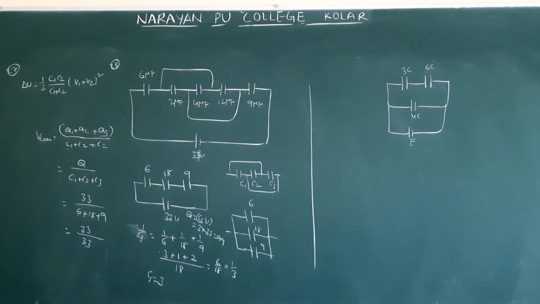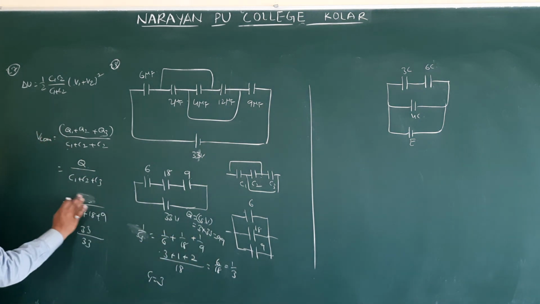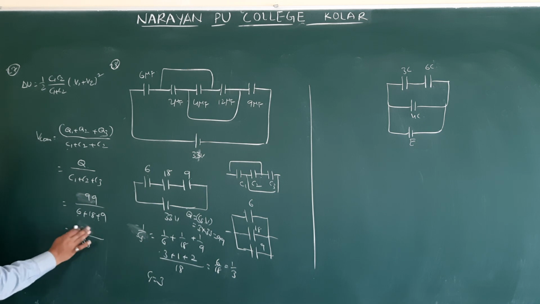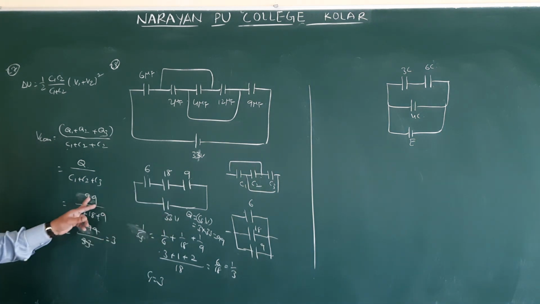Common potential is... Sorry, this is charge. How much did you get? 99. We wrote 33. 99. So 99 by 33, how much are we getting here? 3 times. That is nothing but 3 volts. Just here, for the charge value we substitute 33. Charge is not 33, that is 99. This is about question number 28.